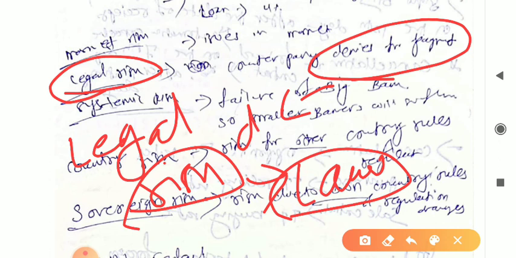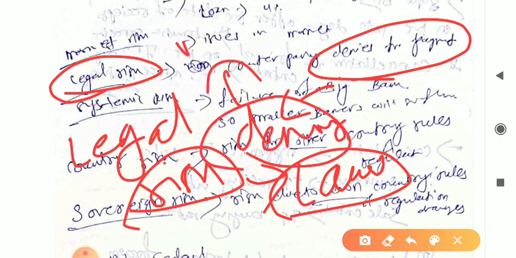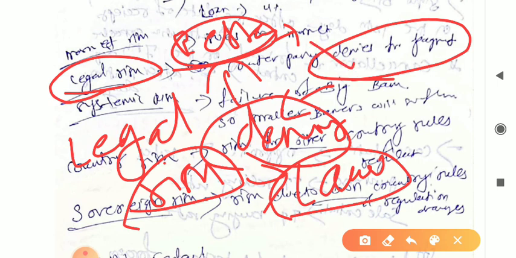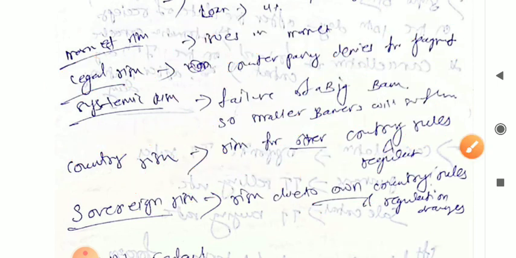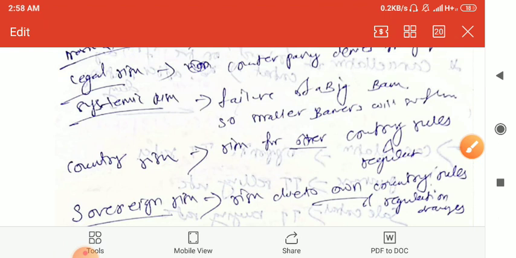When the counterparty denies, first we send one letter. If he is still unable to pay, but is not completely denying to pay, then we go for something under the SARFAESI Act. As per the SARFAESI Act, we go for something like Lok Adalat. Still, if he does not come for a settlement, then we file a suit against the customer, right? So you can say these are the legal risks.